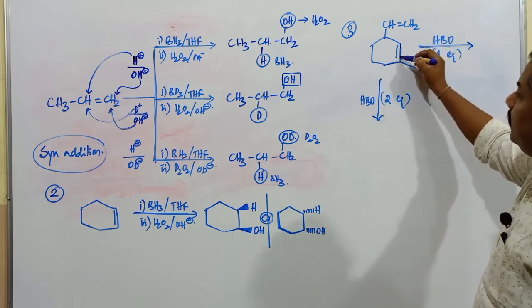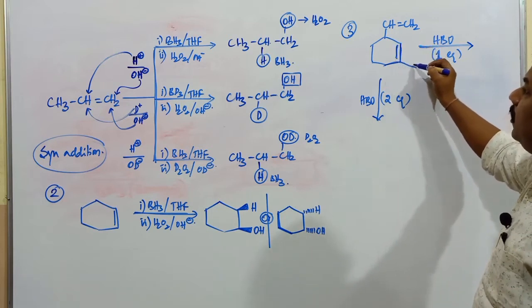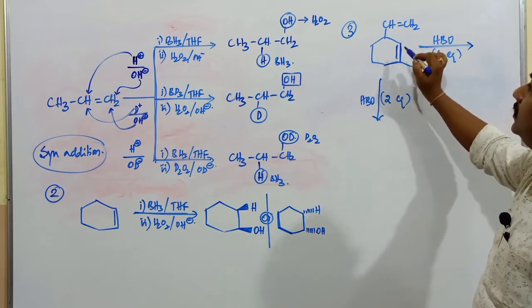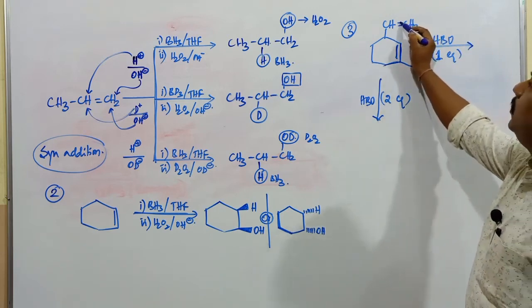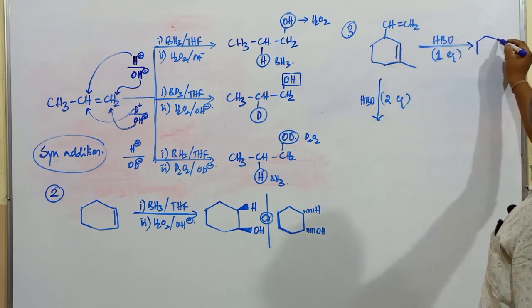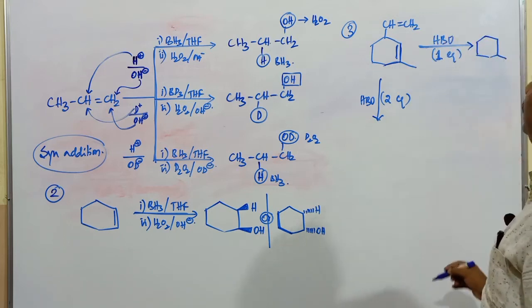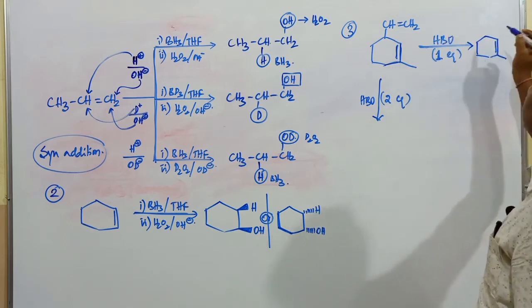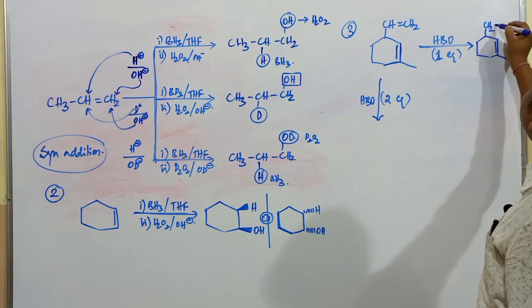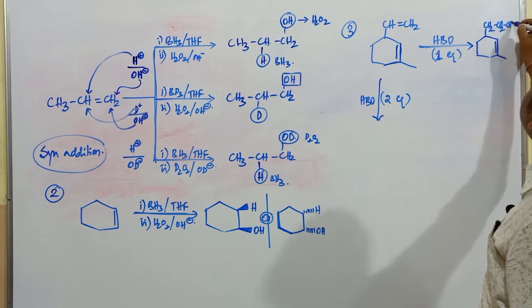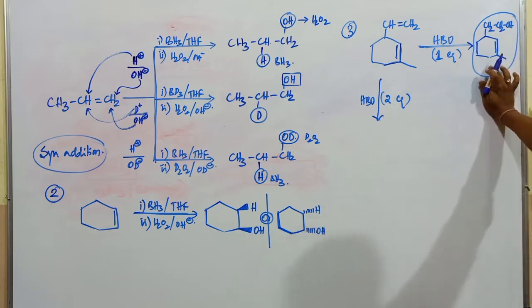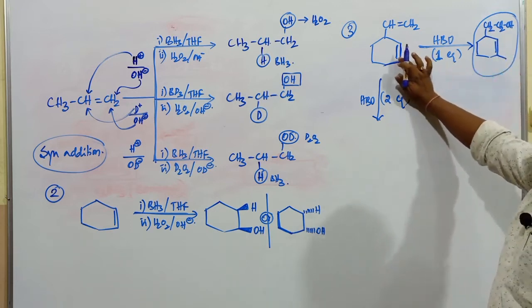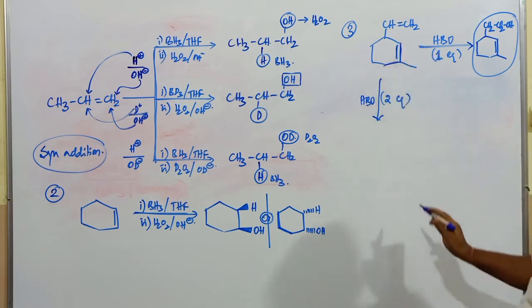Now, the carbon-carbon double bond here has a methyl group and is surrounded, so steric hindrance is more here compared to the CH double bond CH2. Hence, the product obtained in this reaction keeps this double bond as it is, this is CH2, CH2, and this one is OH. Formation of this particular alcohol takes place without affecting the carbon-carbon double bond having maximum crowding.